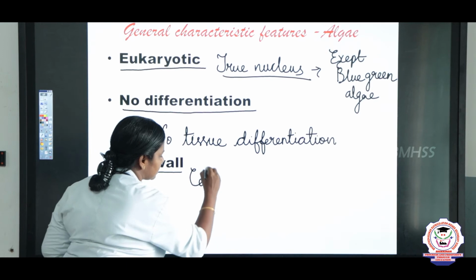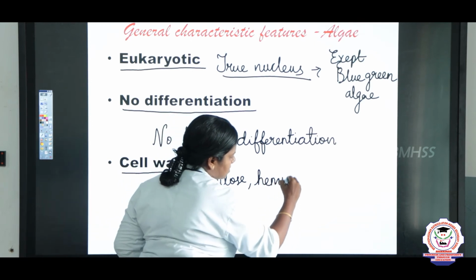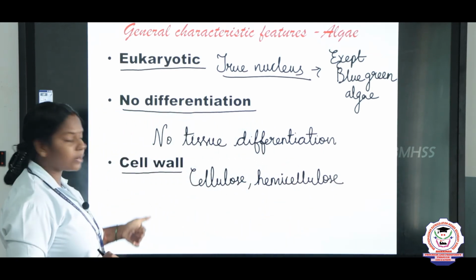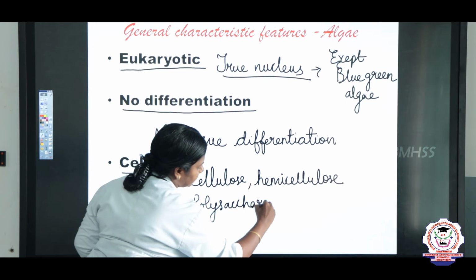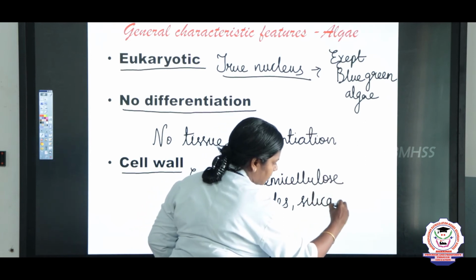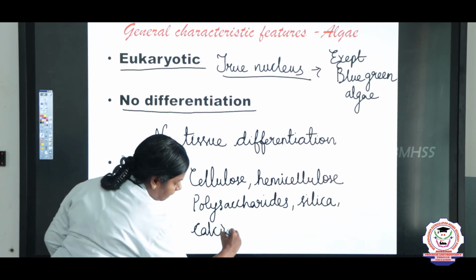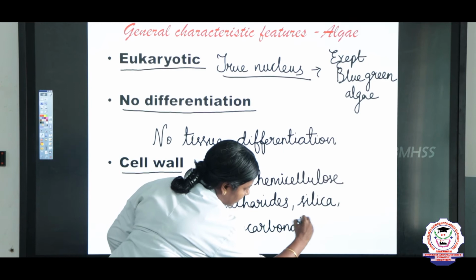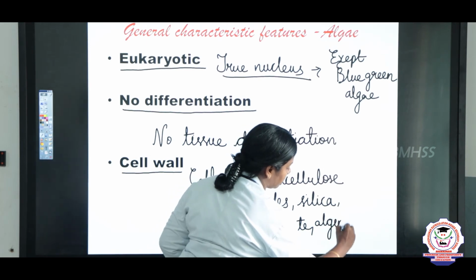Example is cellulose, hemicellulose, and then some are made up of polysaccharides, and some cell walls are made of silica, and some are made of calcium carbonates, and some algae are slimy due to the presence of the substance called algin, agar.